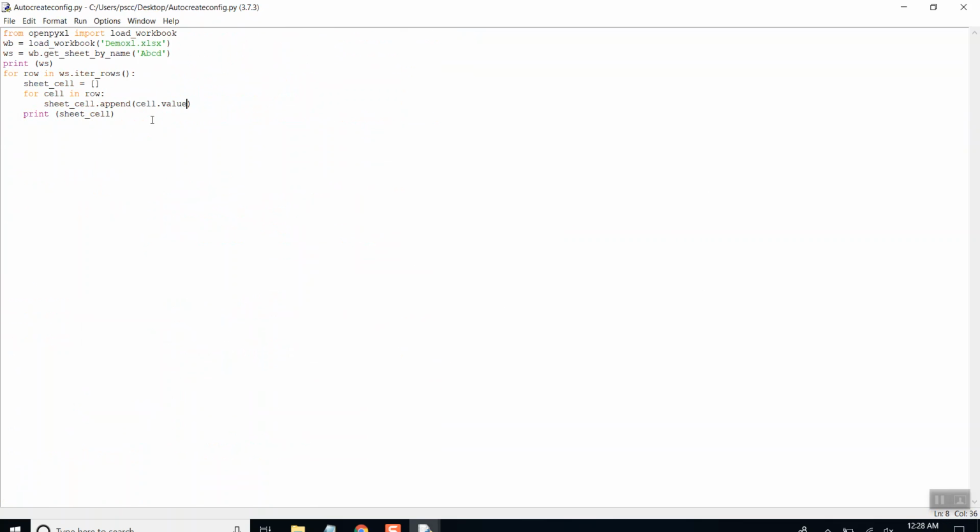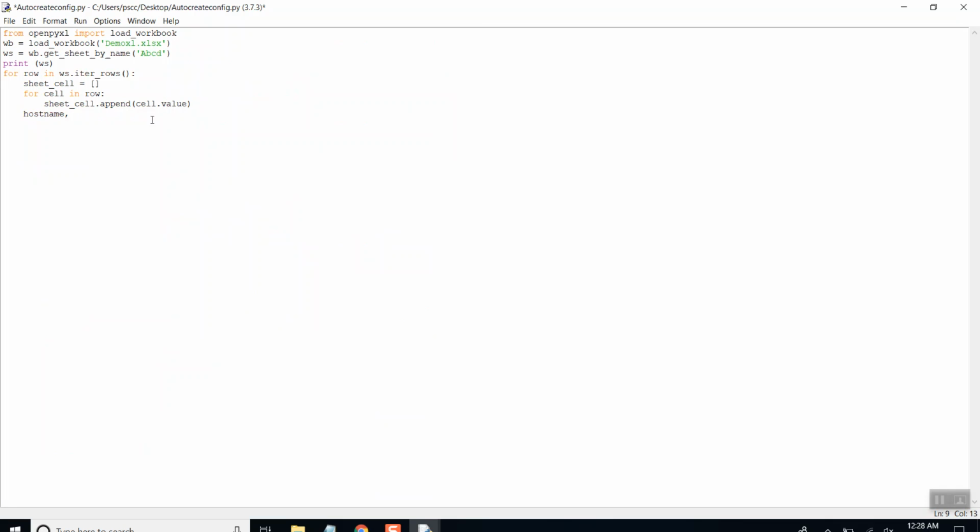So rather than printing something, we can start playing with the data. I will take three variables.